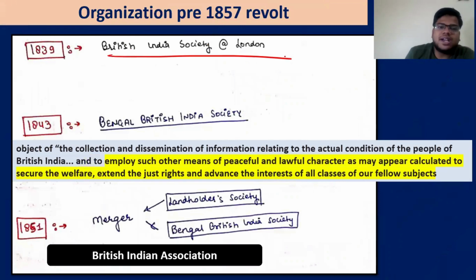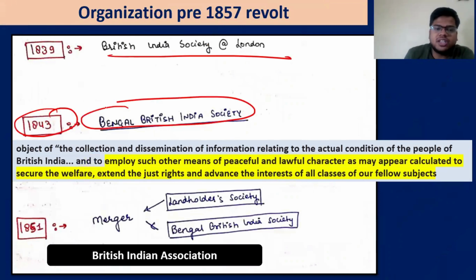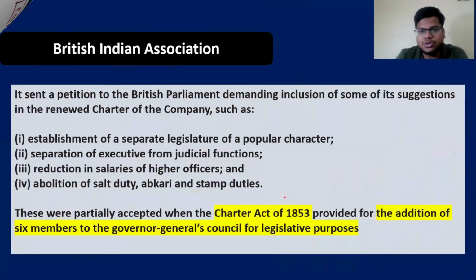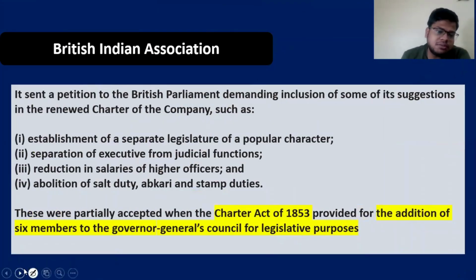Then you have the British India Society in London, and the very important Bengal British India Society. They had the objective of collection and dissemination of information relating to the actual condition of the people of India, employing peaceful and lawful means to secure the welfare, extend the just rights, and advance the interests of the classes and fellow subjects. In 1851, there was a merger between the Landholder Society and the Bengal British India Society, and they created the British Indian Association. The British Indian Association became a very important organization pre 1857.